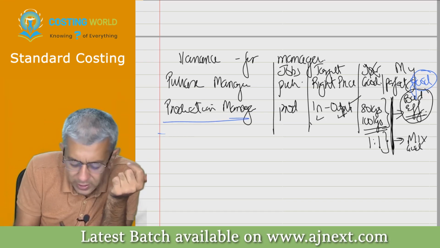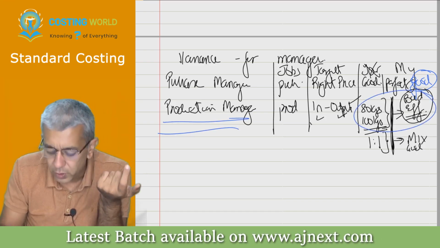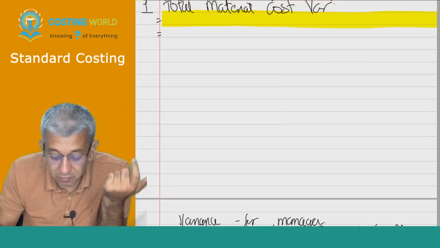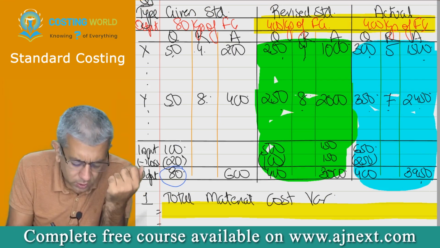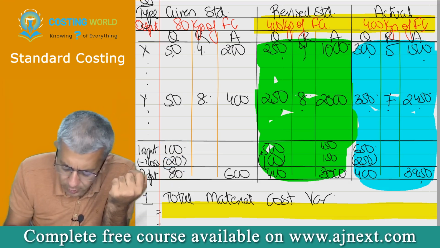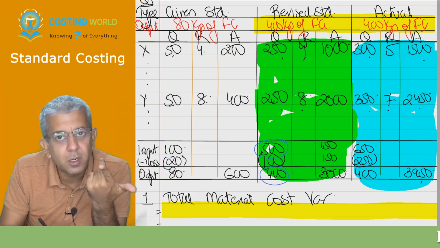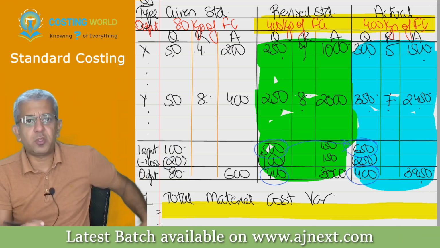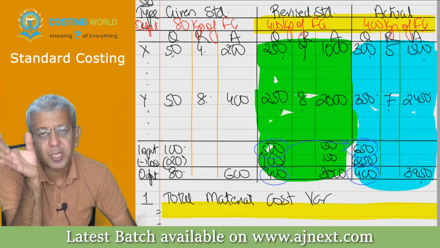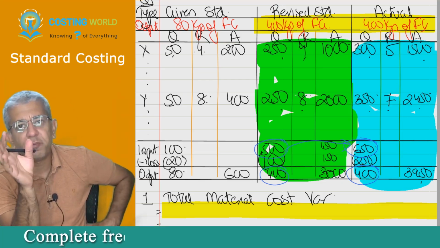Now this answer that you all gave me was all perfect. His efficiency, we told him what? For 80 kgs, for producing 80, consume 100. So for producing 400, you should have consumed 500. But for 400, we consumed 650. So therefore, the production manager has done a pathetic job of consuming 150 kgs extra.